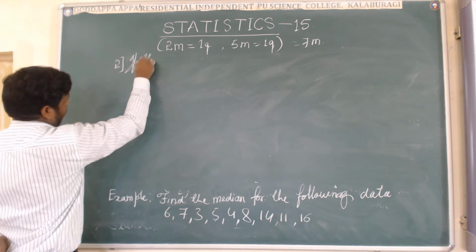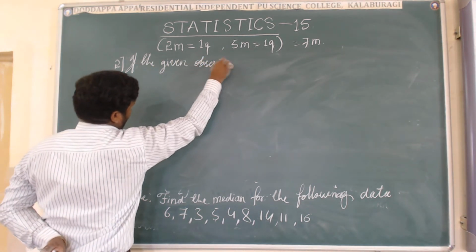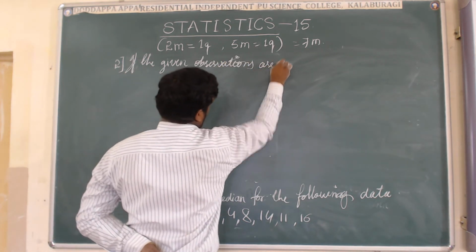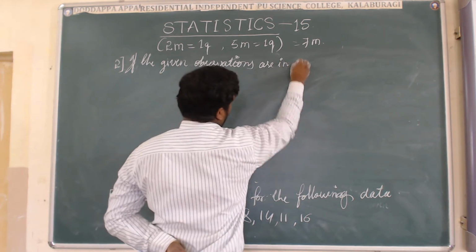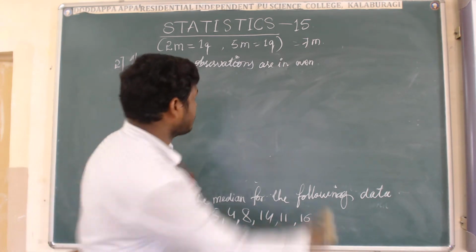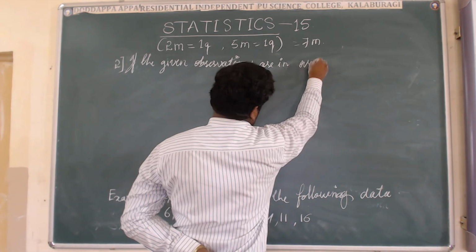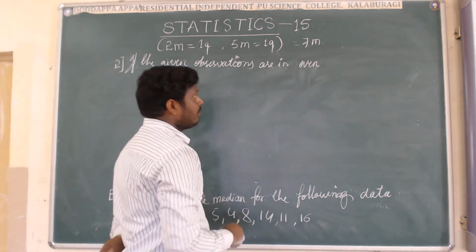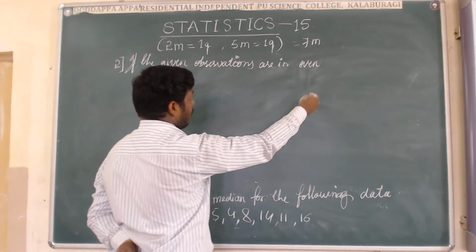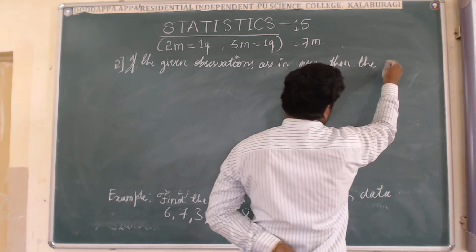If the given observations are even, write properly this even, this is important. Even, E-V-E-N. If the given observations are even, then the median is